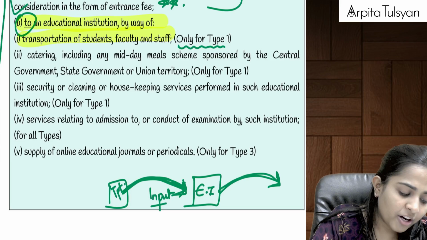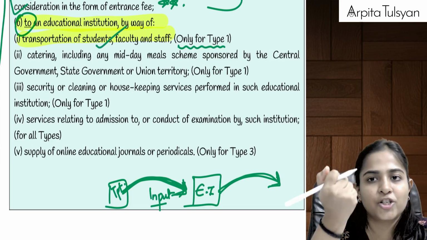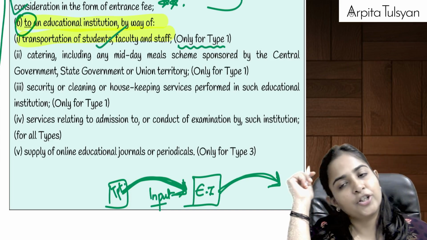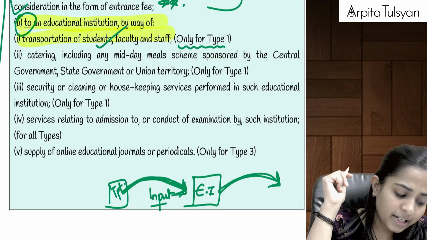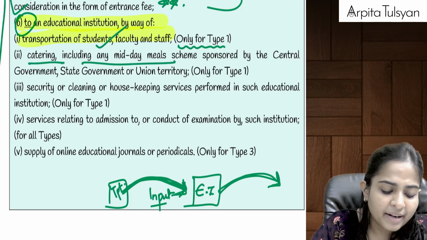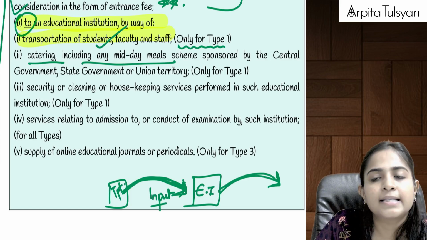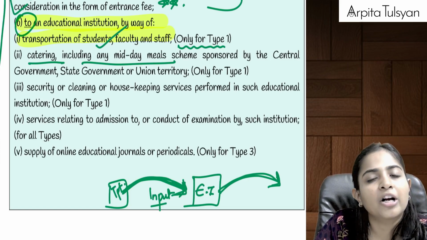So for transportation of students, faculty, and staff, if we have taken this service from any transportation company for a type 1 educational institution, it will be totally exempted from GST. Same way, catering service, including any midday meal sponsored by the government. Let's say a school wants to start a canteen.